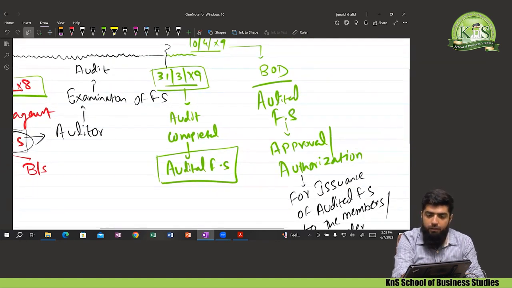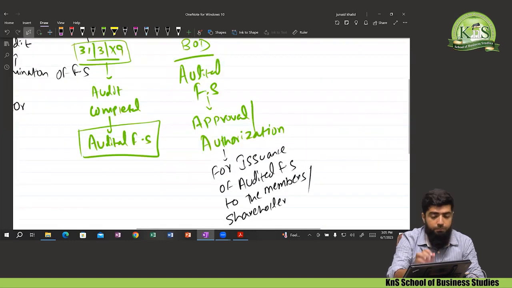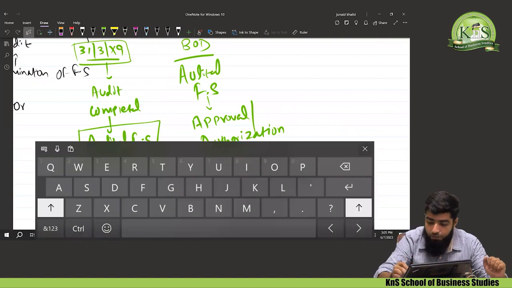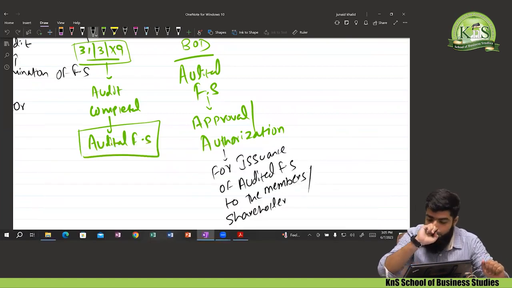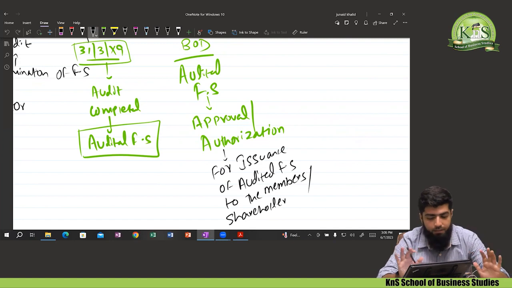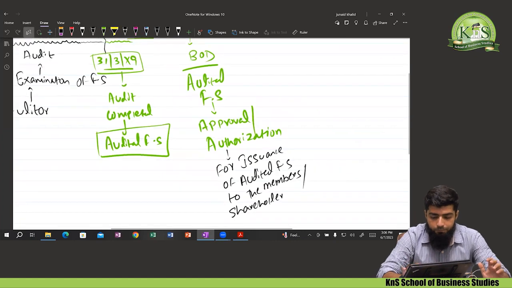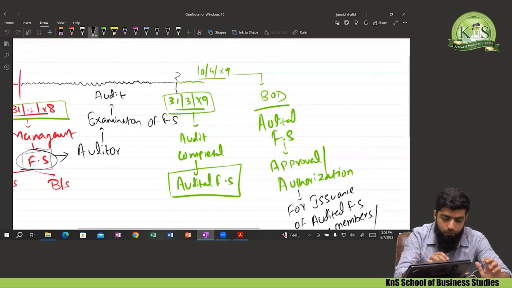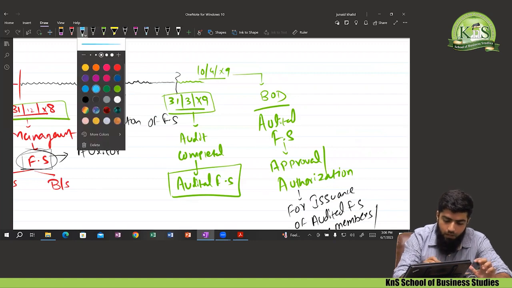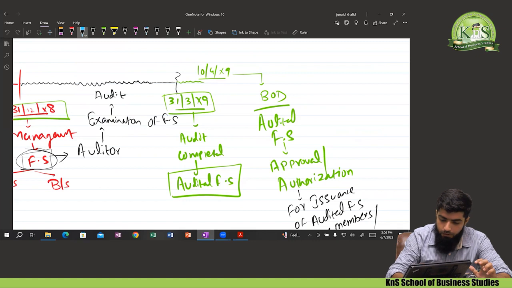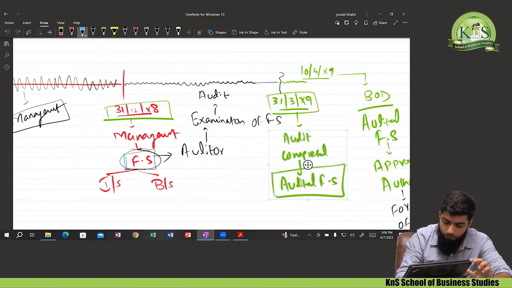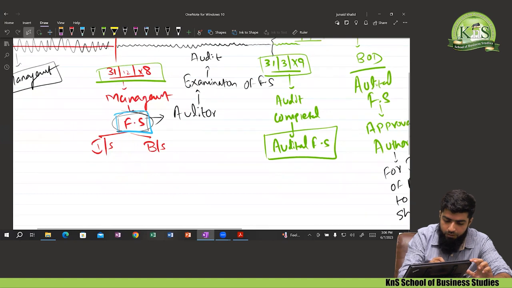And after the completion of the audit, now that audited financial statements, the board of directors has given the permission, the authorization and the approval. Now yes, this financial statement can be dispatched to the shareholders, to the masses. Now that audited financial statement will be dispatched to the masses or the shareholders or the members of the company. Now there is a date on which the financial statement was prepared. That was the 31st December.